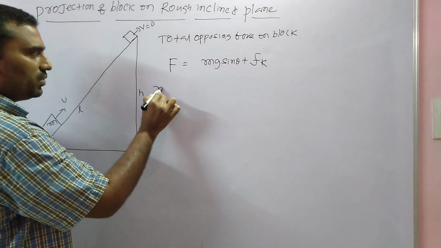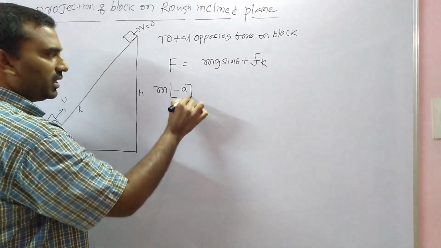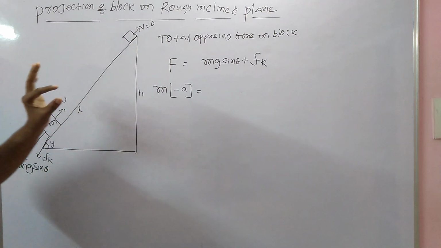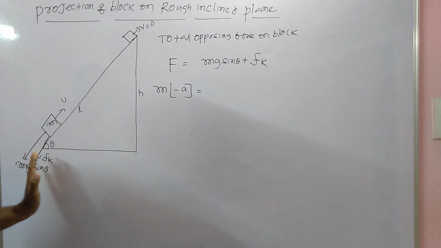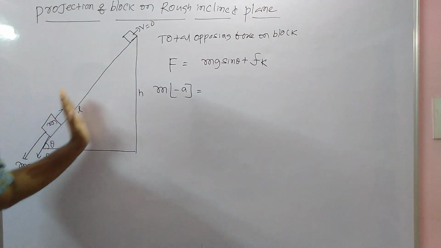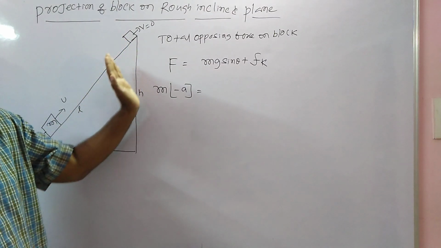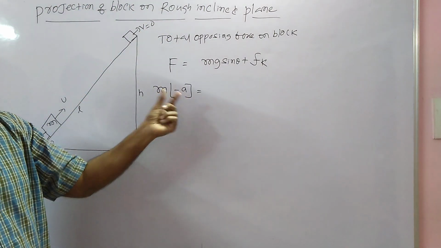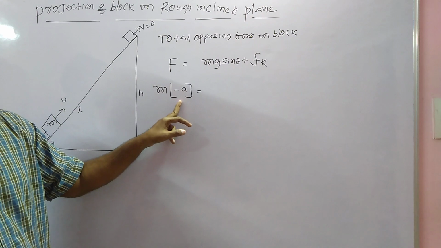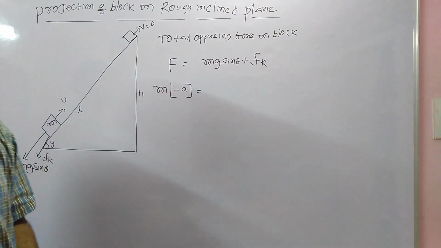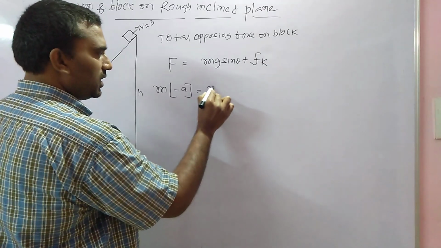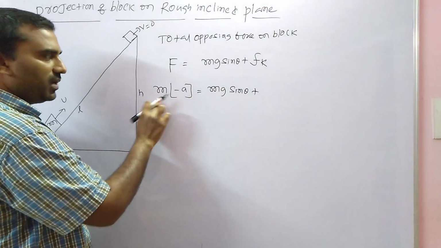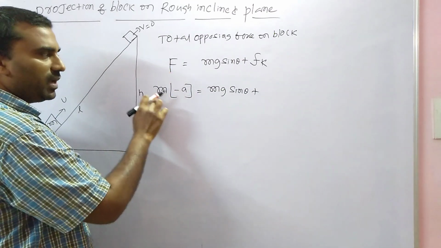Now this force value is m into a. Why minus a? Here the block is not accelerating, it is in retardation. While going up, its velocity gradually decreases and becomes 0 at the top. The velocity decreases, so it is not acceleration, it is deceleration or negative acceleration. So m into minus a equals mg sin theta plus friction. Newton's second law, F equal to ma; always substitute the force value as ma.